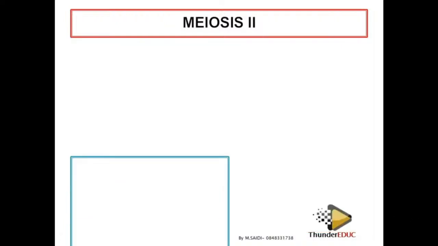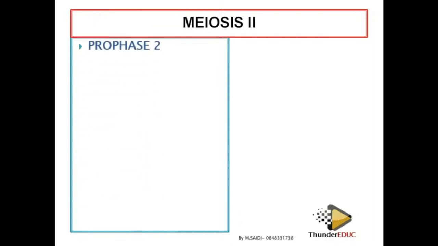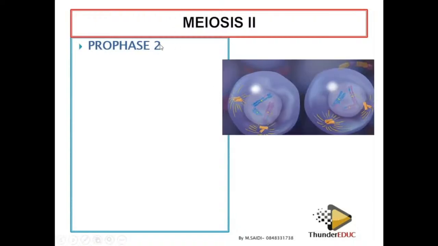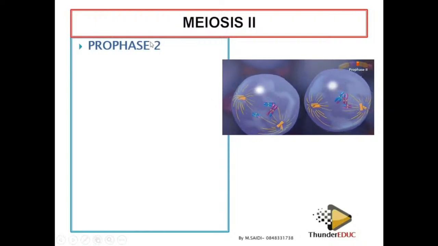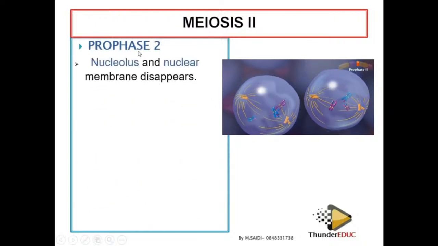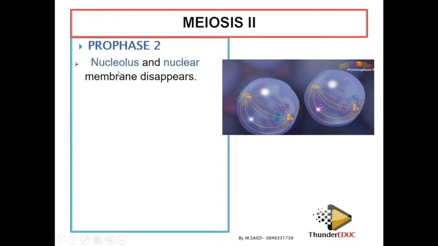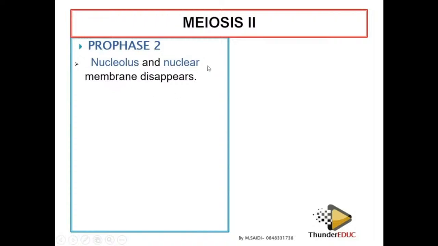So when you go to meiosis 2, what happens? Now you go to prophase 2. When it's meiosis 2, prophase becomes prophase 2. The 2 must be there. If you don't write it there, we won't give you a mark because we don't know which prophase it is. So in prophase 2, what happens? The nucleolus, remember we said that it reappeared. Now the nucleolus and the nuclear membrane disappear again. But here we don't have crossing over. So the new spindle fibers are formed.